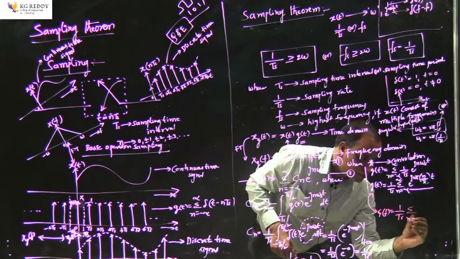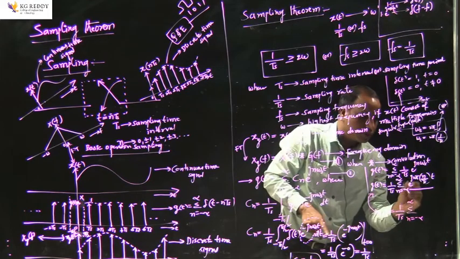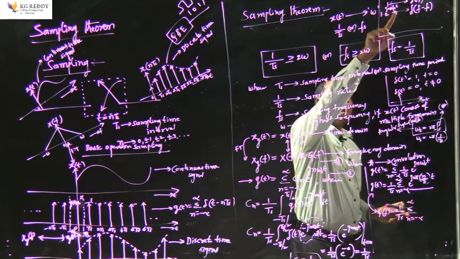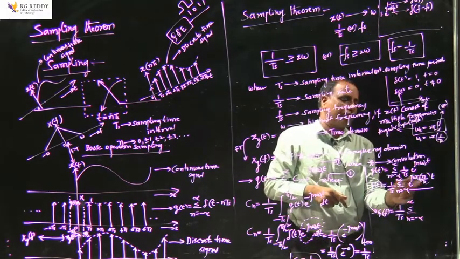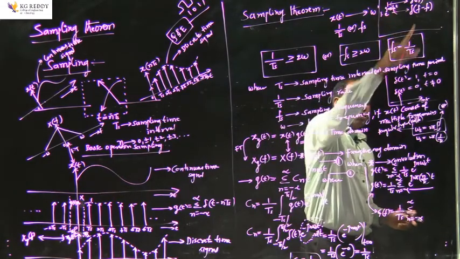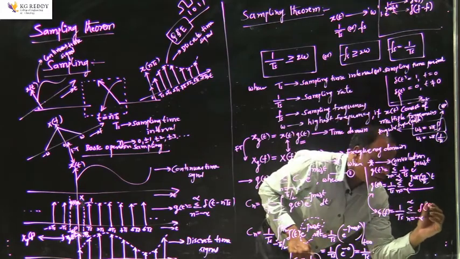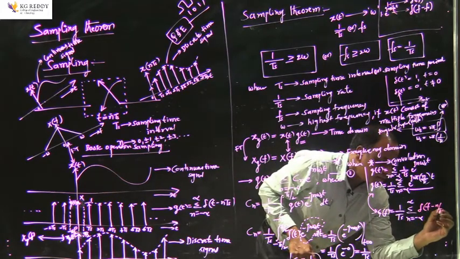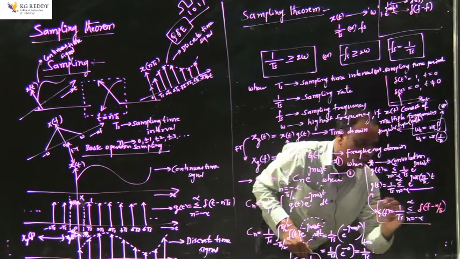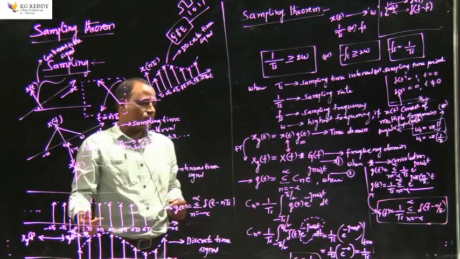sigma n varies from minus infinity to plus infinity. The Fourier transform of the term e power j 2 pi f naught into t, with n by Ts in the place of f naught, will obviously become delta of f minus n by Ts. So this is the Fourier transform of the given periodic signal.